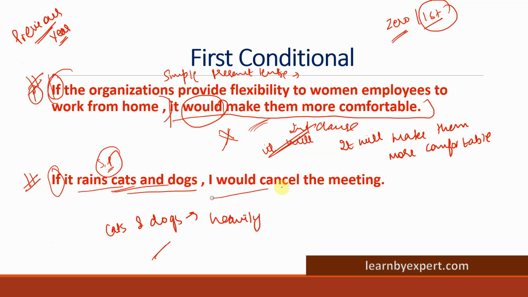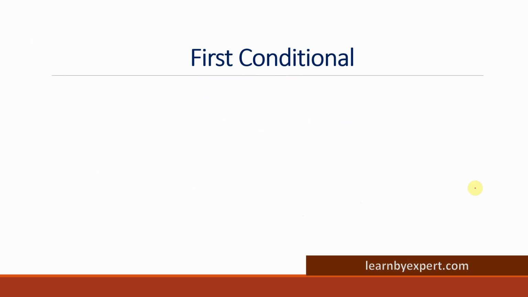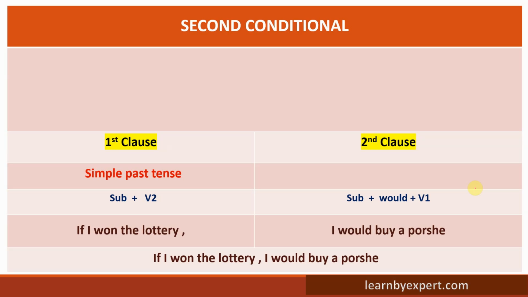It is referring to a normal situation, so we should use simple future tense over here. So what should I write? I will cancel the meeting is the correct form. Clear? Now, moving on to the next part.